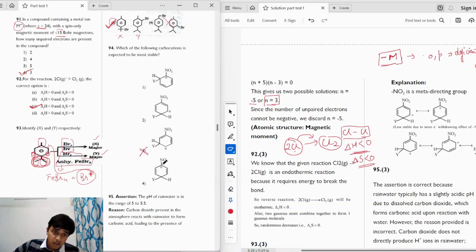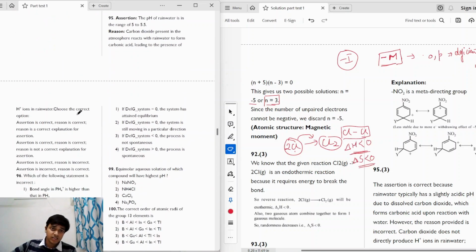Now considering we have these, we can clearly see that if the carbocation is present directly beside the NO2 group, NO2 will also apply a very strong minus I effect. That will destabilize these carbocations. So the only stable one will be option 2. Option 2 will be the most stable carbocation in the following question.